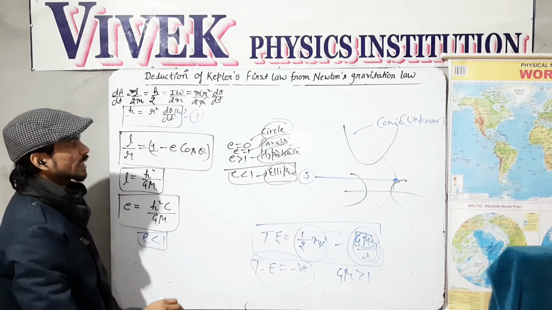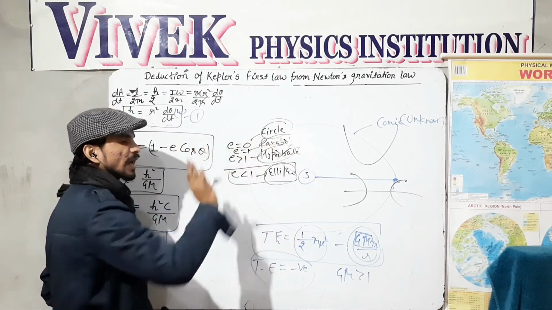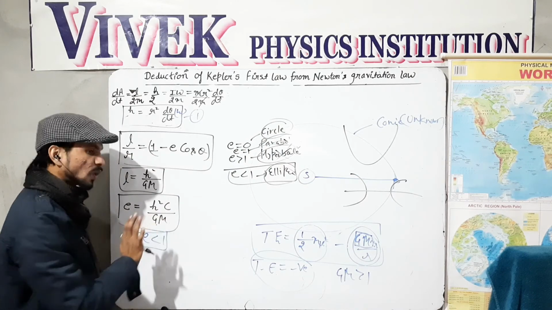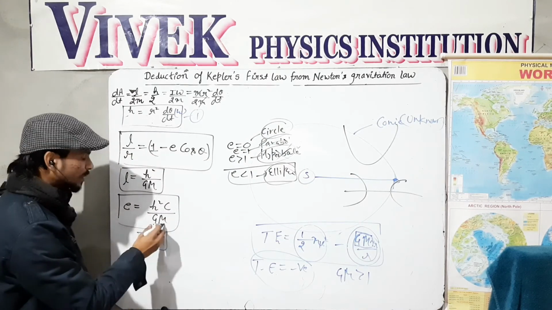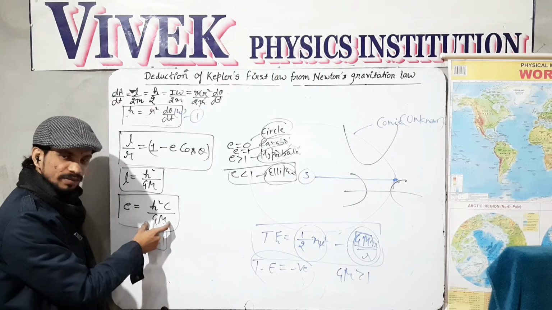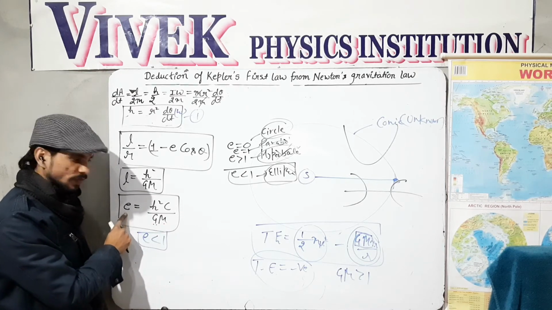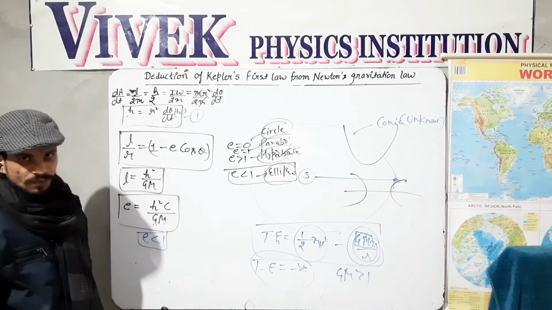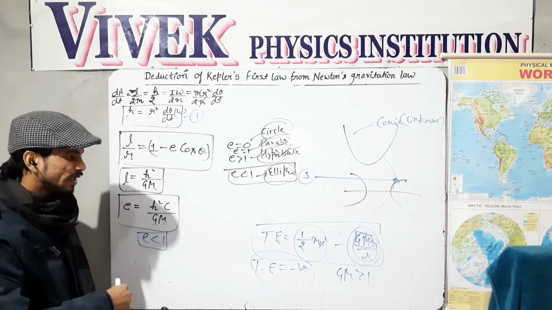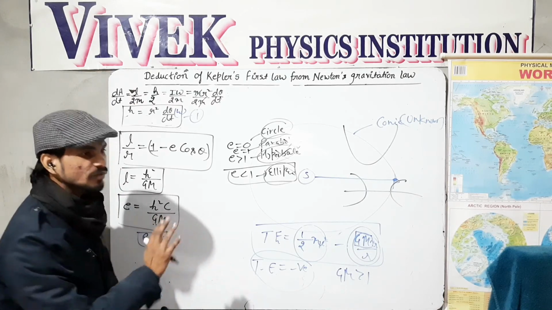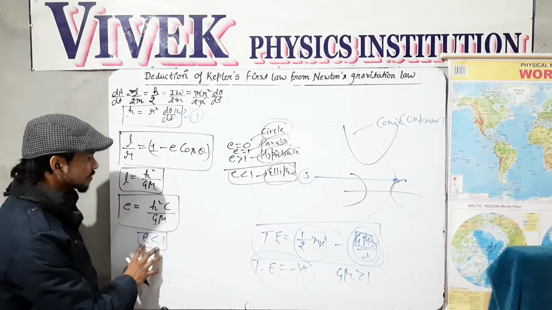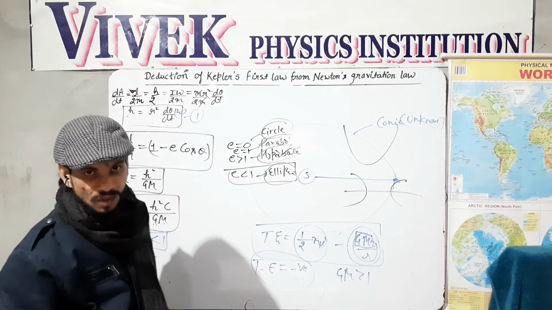To make the eccentricity a circle, this value should be 0, but this value is not 0, because GM cannot be 0 and cannot be infinite to make E as 0, and H and C cannot be 0. So this factor we have derived is E is lesser than 1. So E is lesser than 1, so the conic is an ellipse.